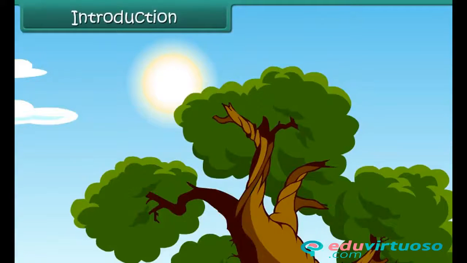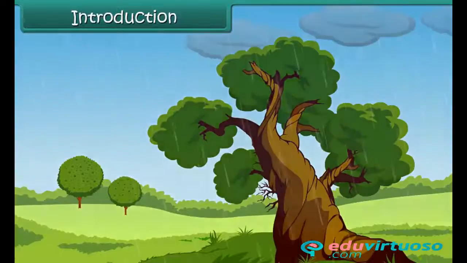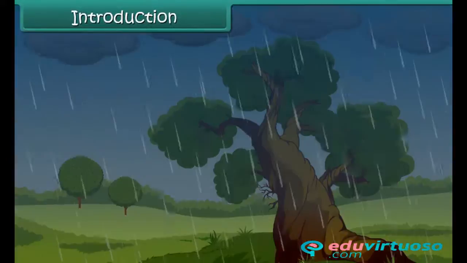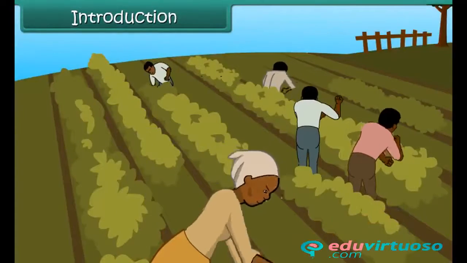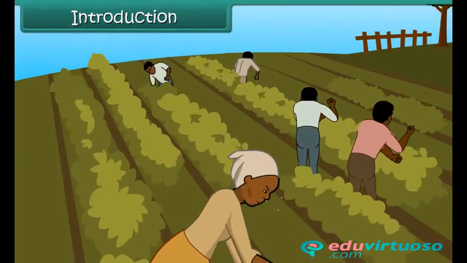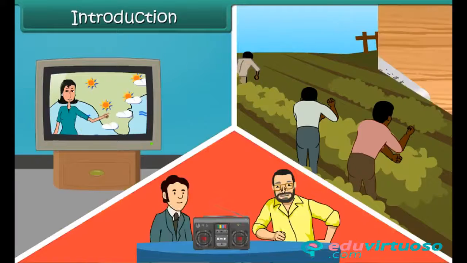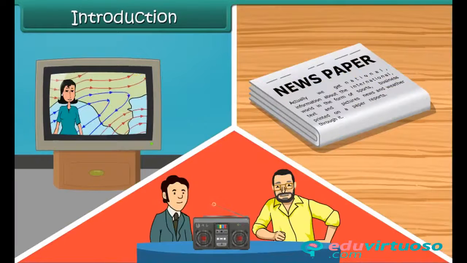A day with clear sunshine makes us happy. When it is too hot, we are happier to see the clouds and have rain. Our habits depend on the type of climate we have during a period. Weather is so important that there are daily forecasts about it on television, radio, and in the newspapers. Let us know about weather and climate.